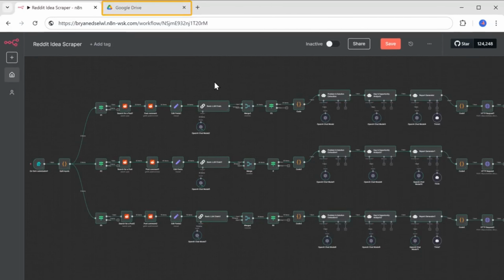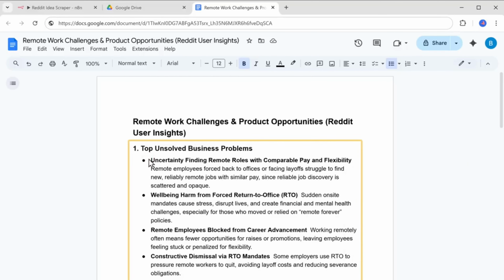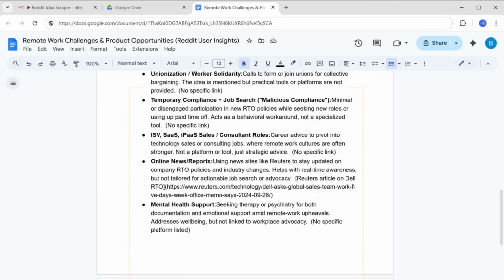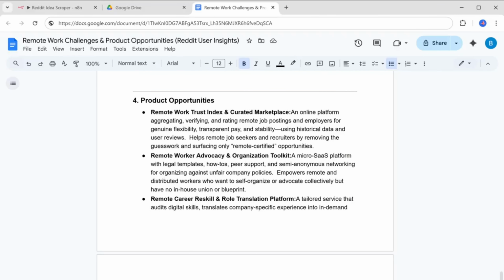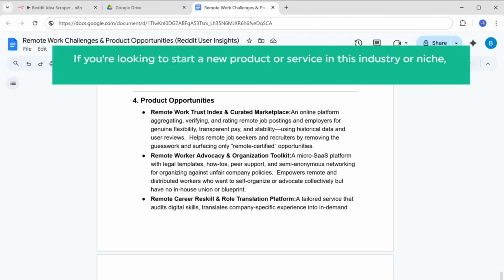Now let's open our Google Drive. As you can see, it has generated a detailed report for each keyword we entered. The report highlights the key challenges people face, reviews the existing solutions, identifies the gaps that remain, and finally suggests potential ideas that could really make a difference. So if you are looking to start a new product or a service in this industry or niche, you can save a lot of time in figuring out the right market gaps and opportunities. And that's it. This is how we can get startup ideas from Reddit.